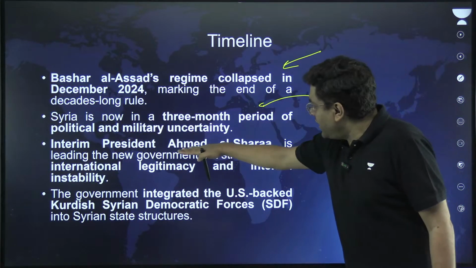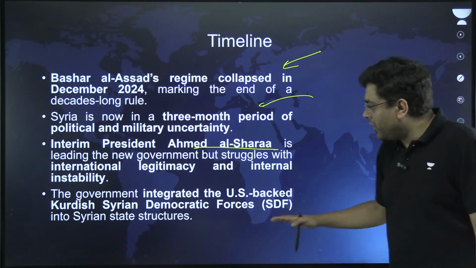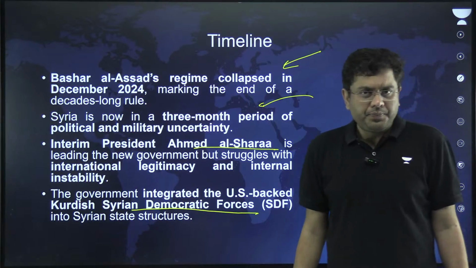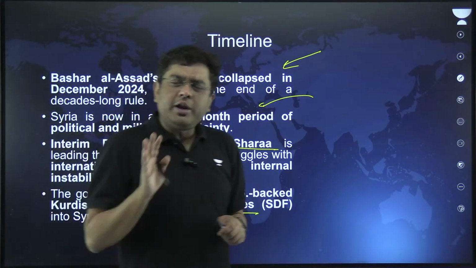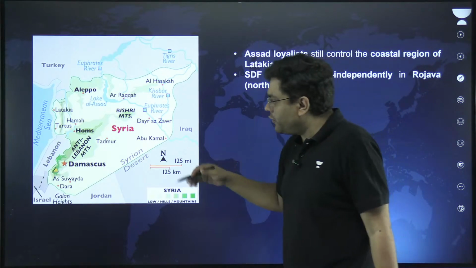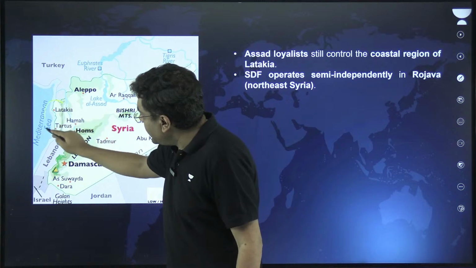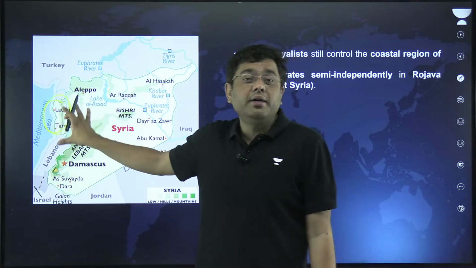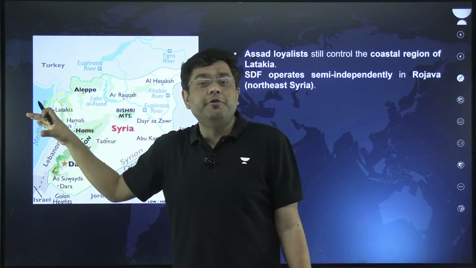Interim President Ahmed al-Shara is leading the new government, and he has brokered peace with the US-backed Kurdish Syrian Democratic Forces, SDF, in the northeastern region of Syria. Now, if you take a look at the geography of Syria, that is where you will understand many of the issues. First of all, if you observe the region here, the coastal area, that is Latakia and Tartus, these are very, very important economic strongholds. Trade is driven from here.